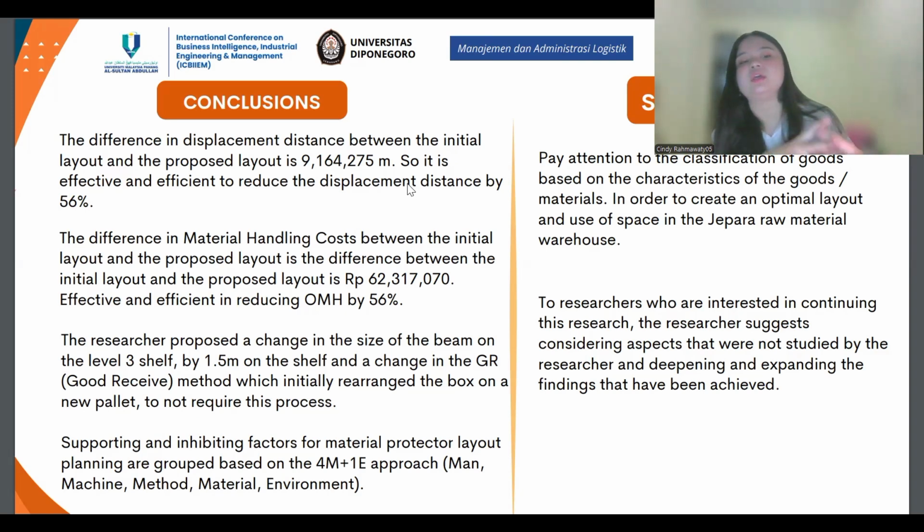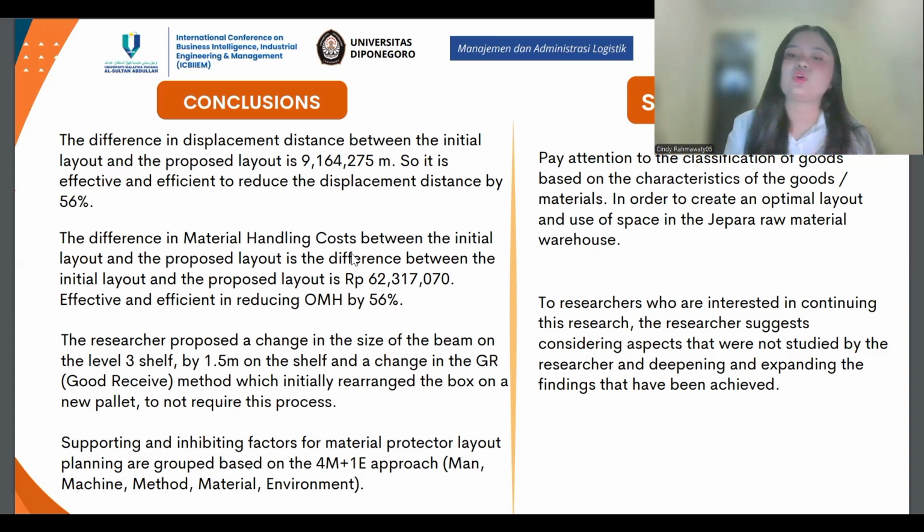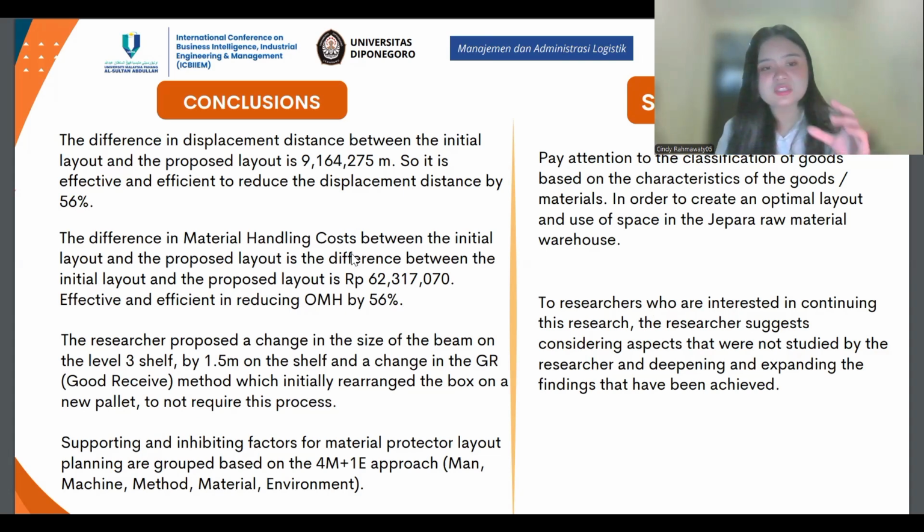Three, the researcher proposed a change in the size of the beam on the level 3 shelf by 1.5 meters and a change in the GR method, which initially required rearranging the box and a new pallet, to now not require this process. About the suggestions: one, pay attention to the classification of goods based on characteristics of goods and materials in order to create an optimal layout and use of space in the Japan raw material warehouse. Two, researchers who are interested in continuing this research are suggested to consider aspects that were not studied, and deepen and expand the findings that have been achieved.